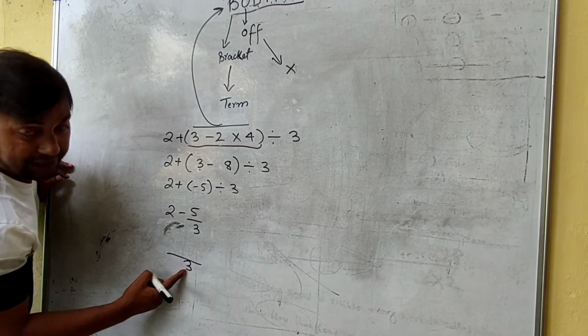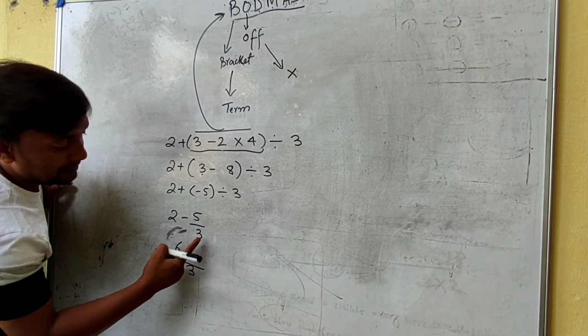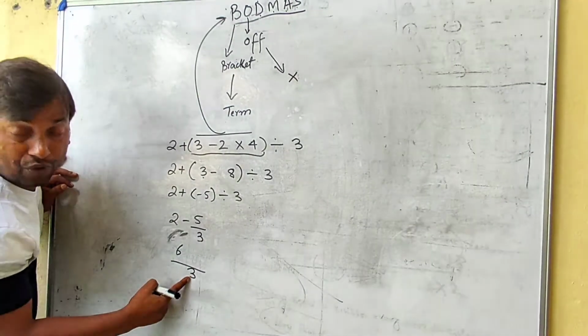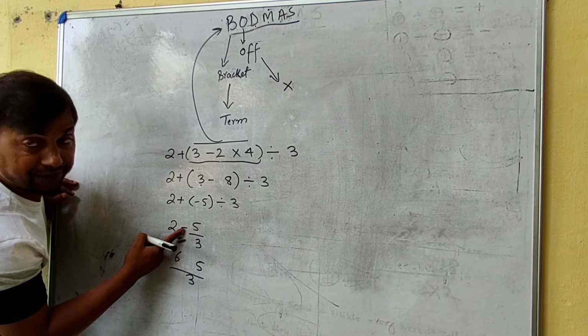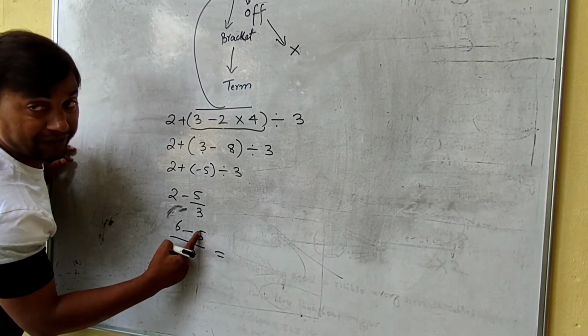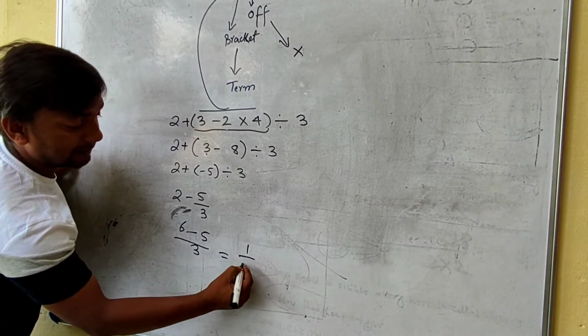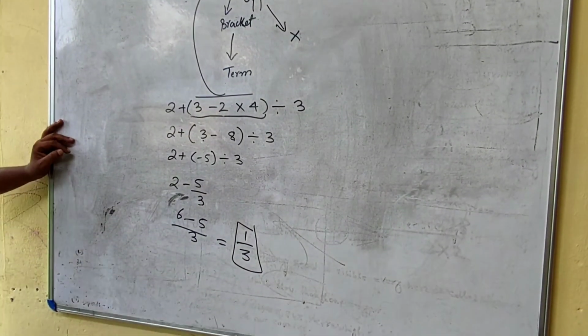So 1 divided by 3 equals 3. 3 ones are 3, plus 3 threes are 6. 3 divided by 3 equals 1, 1 fives are 5. What is the sign of 5? Minus. So we'll keep minus here. 6 minus 5 is 1. So 1 by 3 is your answer. Okay?